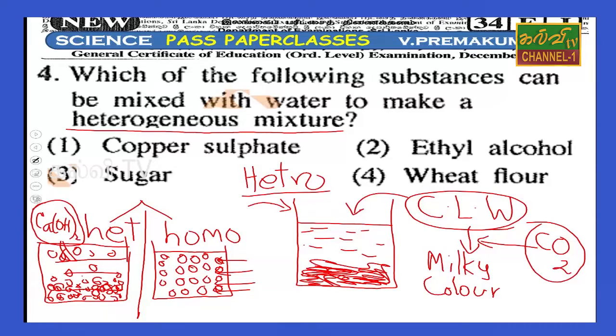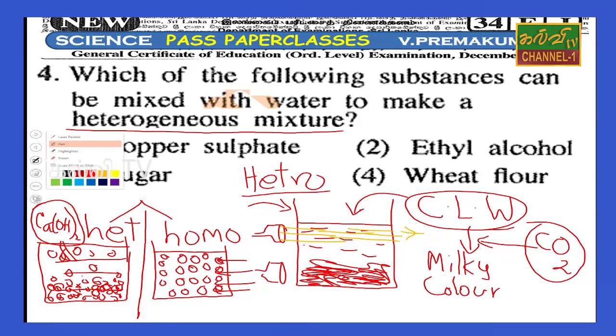When you send a torchlight through this, most of the light rays can come out. When you put it here, a small amount of light rays can come out, compared with this, because the structure is different.